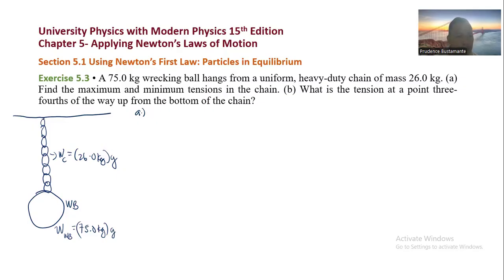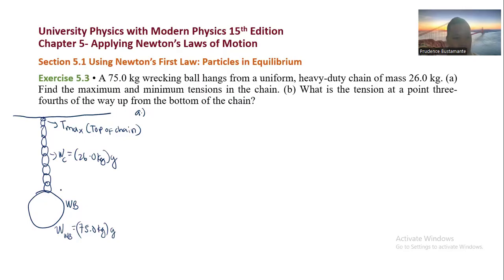We can find the maximum tension, T max, at the top of the chain, because at this point the weight of the chain and the weight of the ball are pulling together.